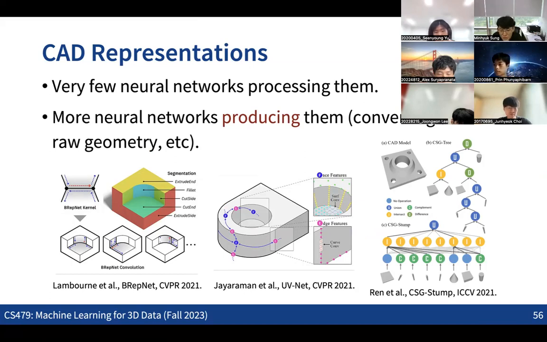That's also a really good question. Any other questions for these representations? Cool. Yeah, so those are some of the representations for 3D data.